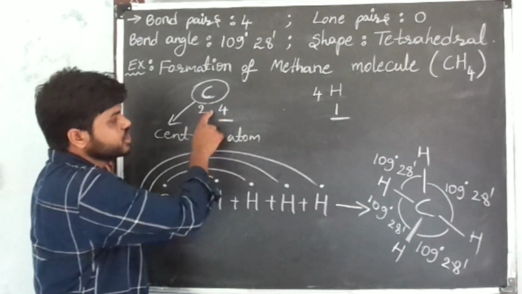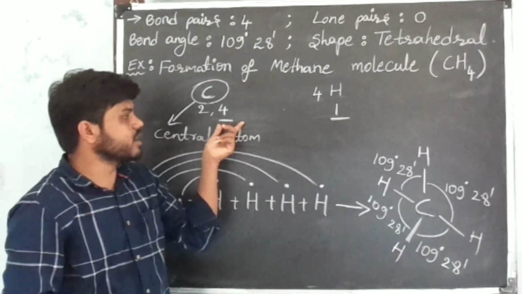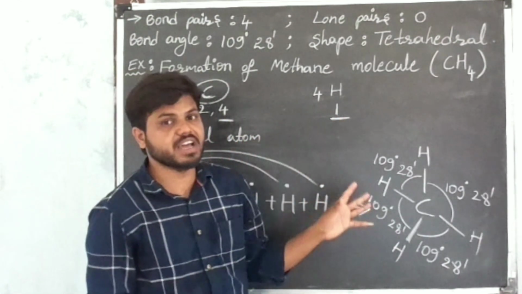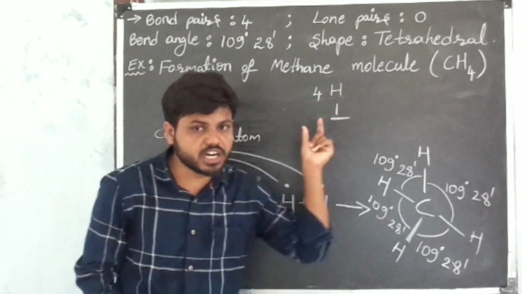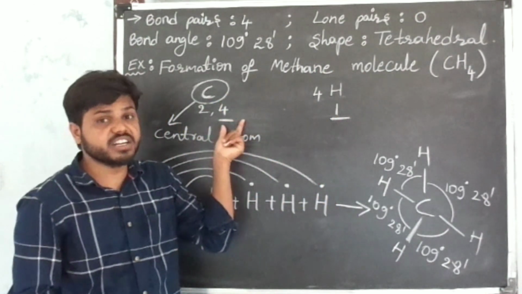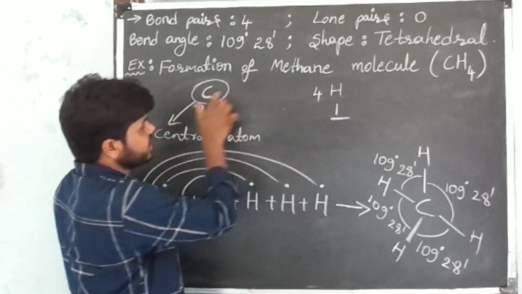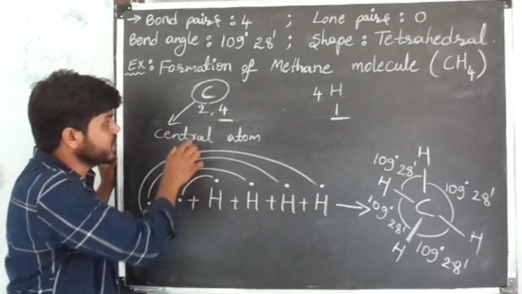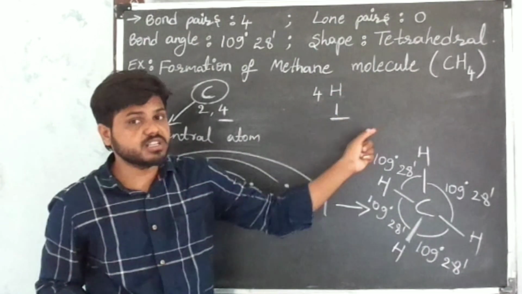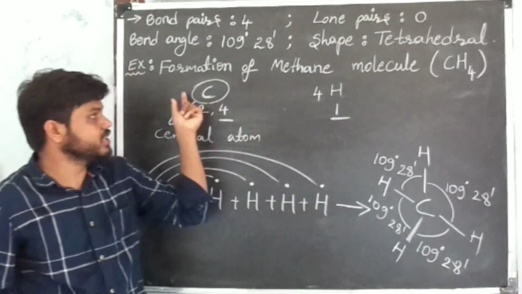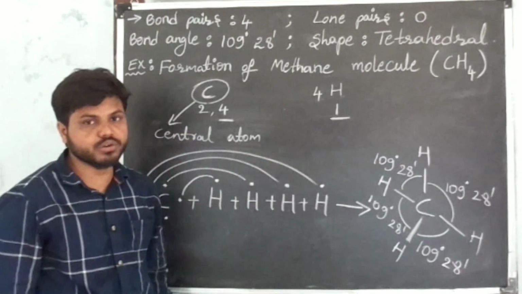And this carbon atom share 4 valence electrons with 4 atoms of hydrogens, and this carbon atom get octet configuration in the valence shell. Here the 4 hydrogens are sharing electrons with the carbon atom. That's why this carbon will become central atom of the molecule.